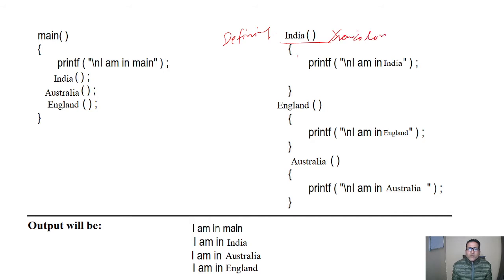So when we define a function there is no semicolon, you can see here it is not, here it is not. And when we are calling a function, we have a semicolon sign here. So remember it: when we define a function there is no semicolon, and when we call a function then there should be a semicolon sign.